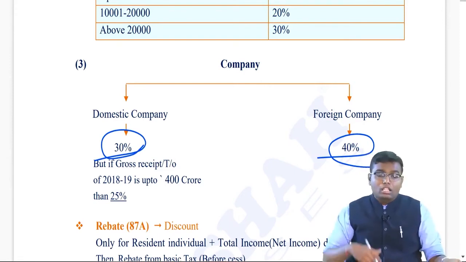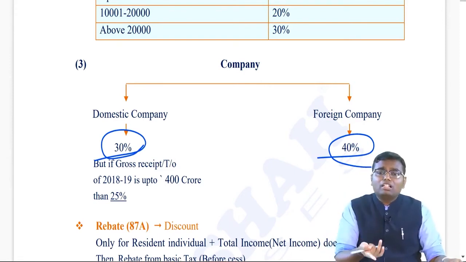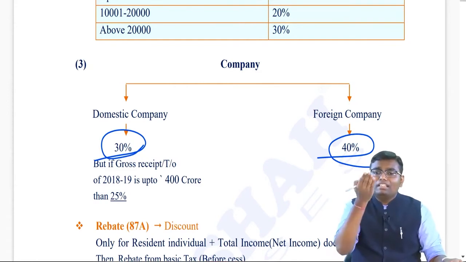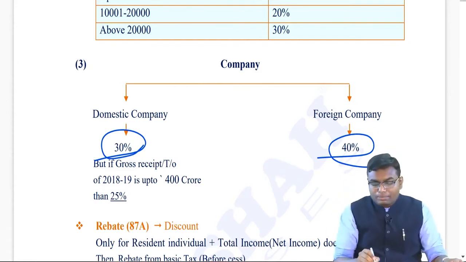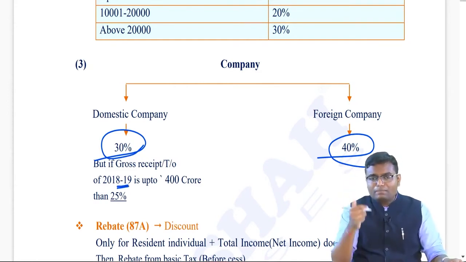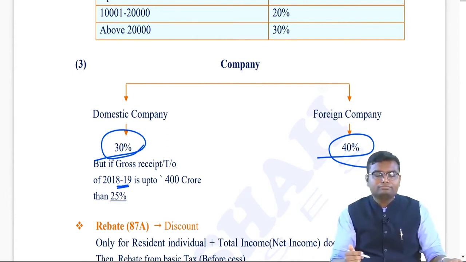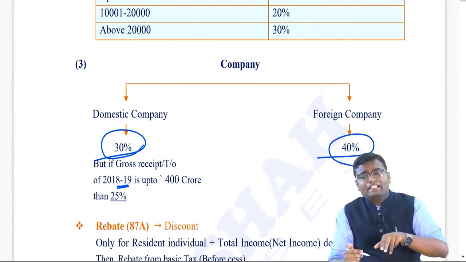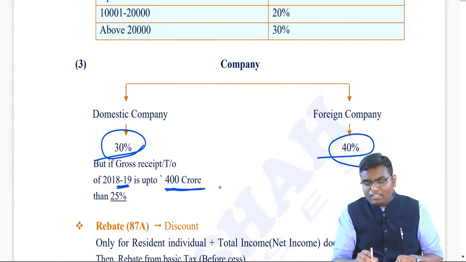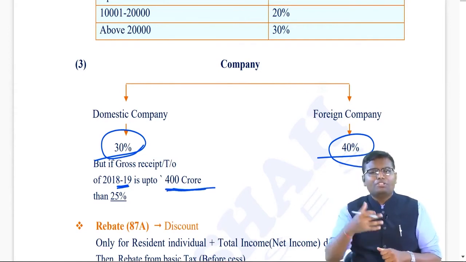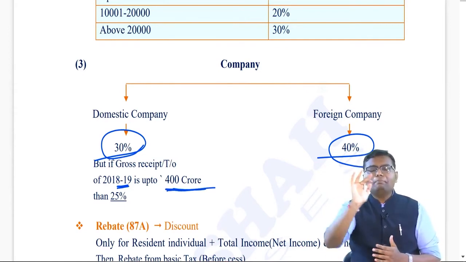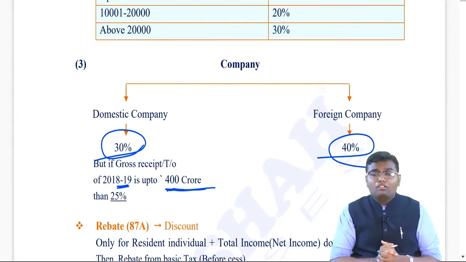However, we have to see what the turnover of this domestic company was in the last to last year. In previous year 18-19, because for us which previous year is applicable? 2021. If in previous year 18-19 your turnover was less than or equal to 400 crore, you are a small company, the 30% rate won't be applicable. For you only 25% is applicable.